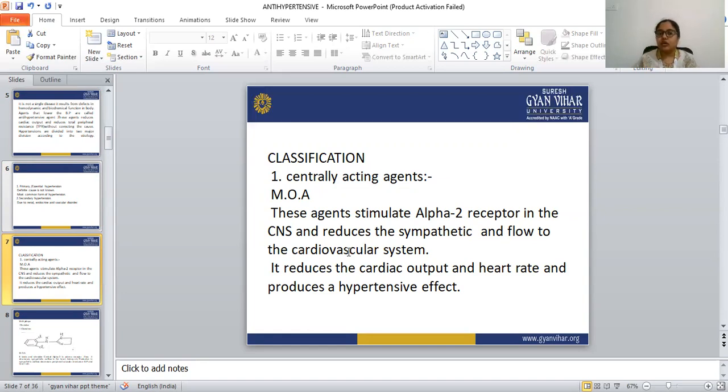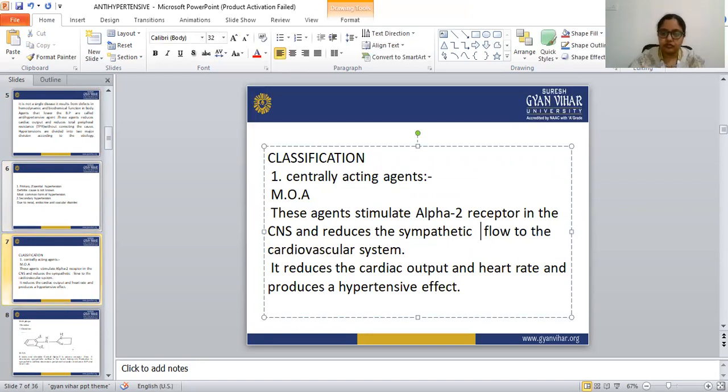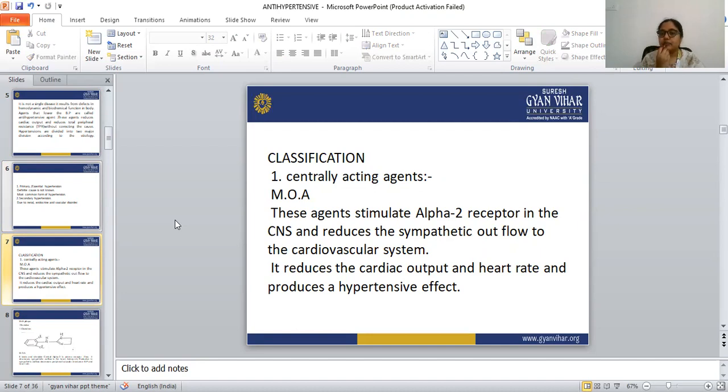These agents stimulate the alpha 2 receptor in the CNS and reduce the sympathetic outflow to the cardiovascular system.